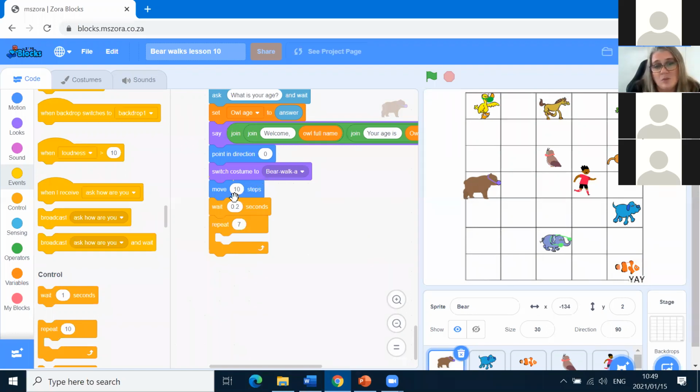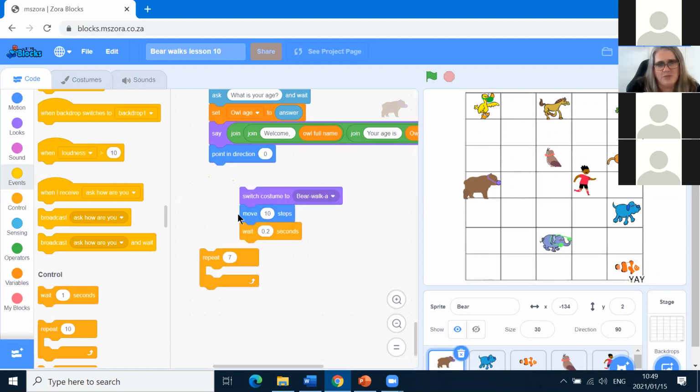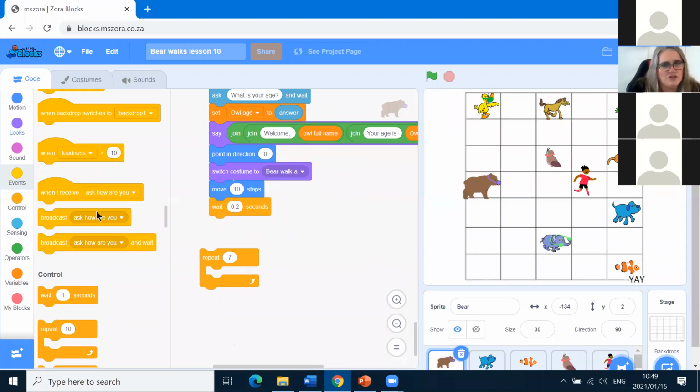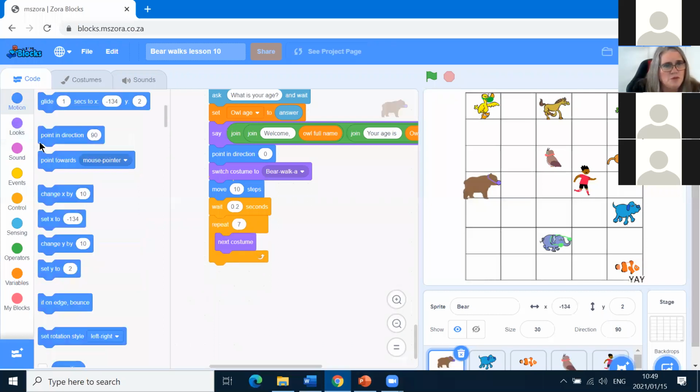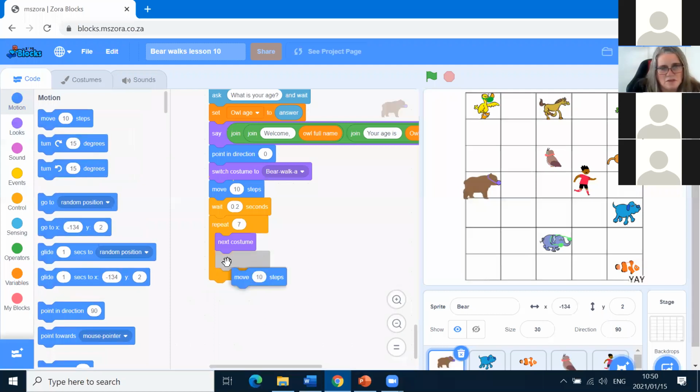And why are we waiting? So that we can see the costume changing. And when you repeat 7 times, we're going to go to next costume. So basically, it's going to be purple, blue, orange, purple, blue, orange, purple, blue, orange. Because we're going to go to next costume, which is in looks, 7 times. And then the blue for move 10 steps. This is all inside this repeat structure here. We call it a repeat loop, meaning we're going to do it over and over again 7 times.